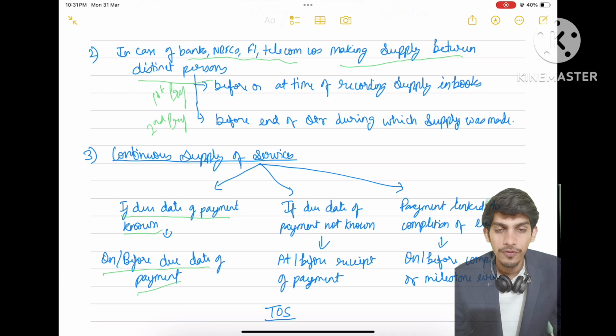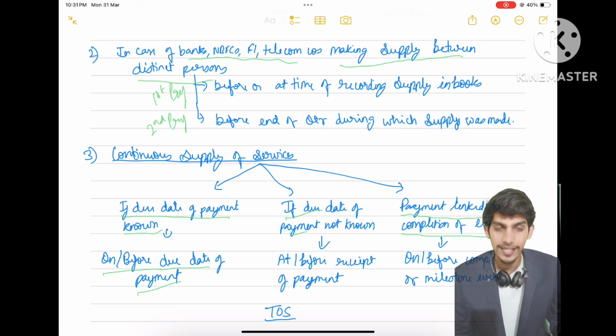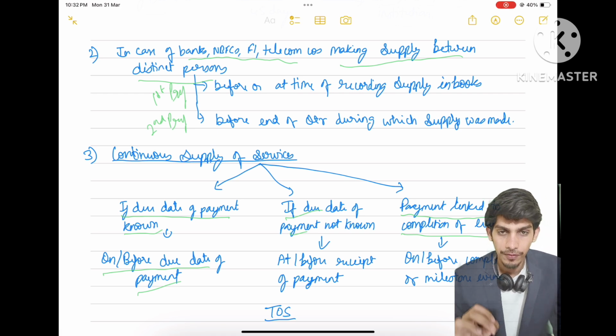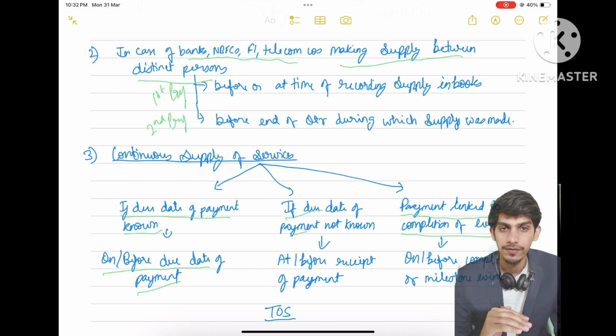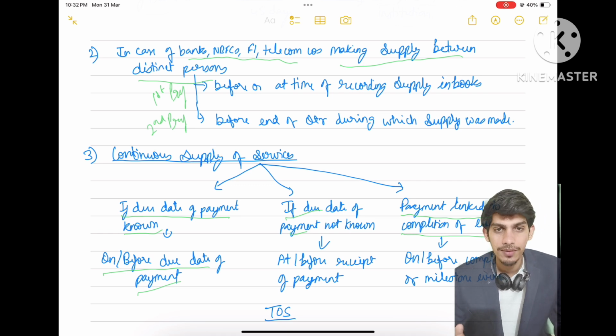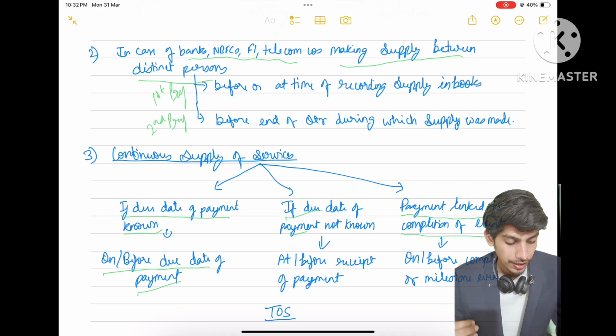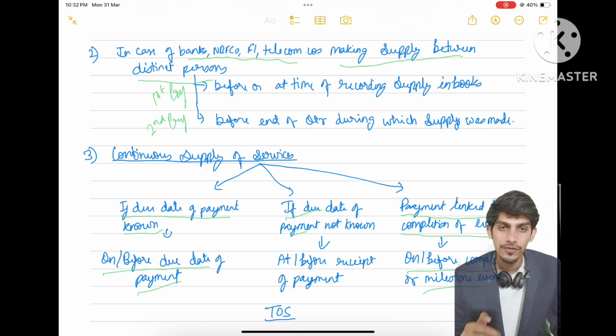If the due date of payment is not known from the contract, that is the second case, then at or before receipt of payment, at the time of receipt of payment or before it. Or if there is a special case, payment is linked to completion of an event. There is some milestone event, like you have to construct this part, then your payment will be due. Like in a construction contract, there can be milestones, like if you construct one floor, then your payment will be due. So in case of such milestone based completion payments, then on or before completion of such milestone event.